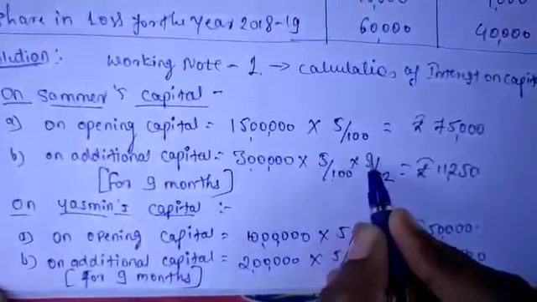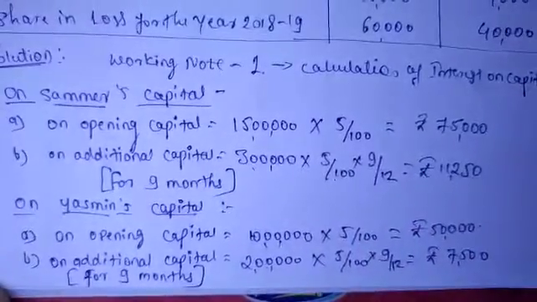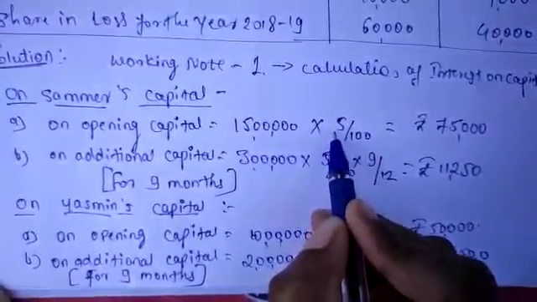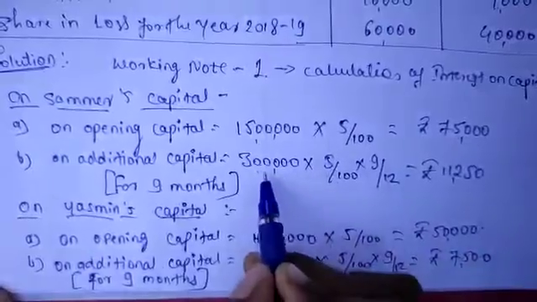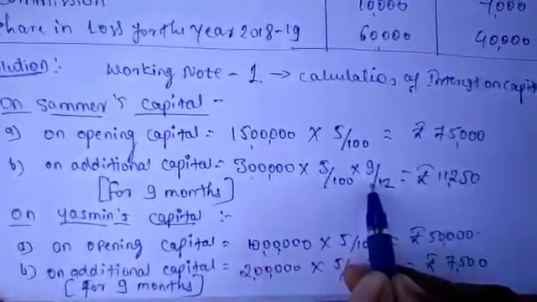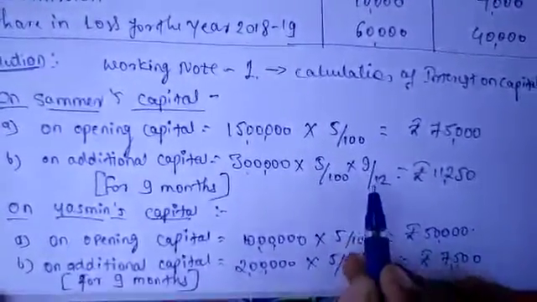That should be calculated as 9 divided by 12. Here we have not taken the months because it is a full 1 year calculation. But here only 9 months calculation is there. That's why you should calculate it for the 9 months.